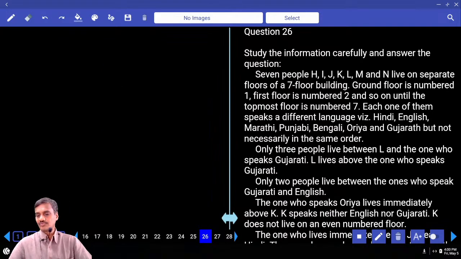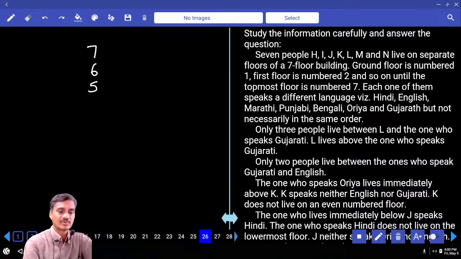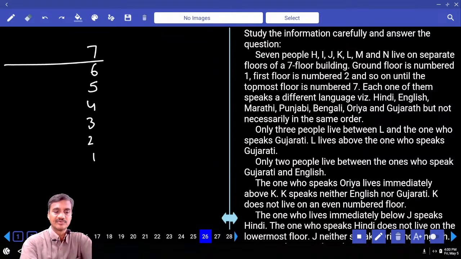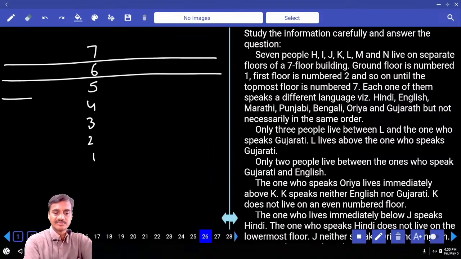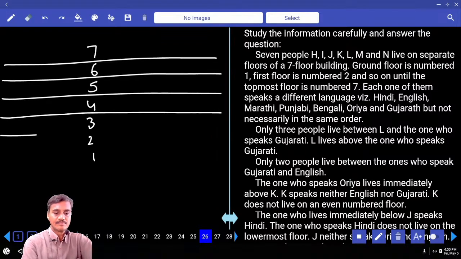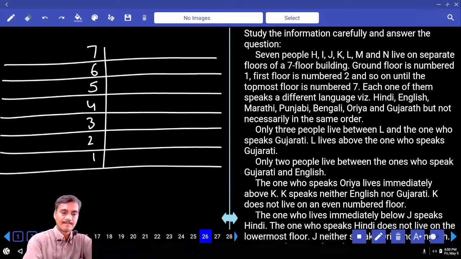Then 26 to 30. Now it is based on floor arrangement along with a parameter. 7 persons, floors 7, 6, 5, 4, 3, 2, and 1. 7 persons are staying on these 7 different floors, and each one of them speaks a different language as well. Coming to question number 1.